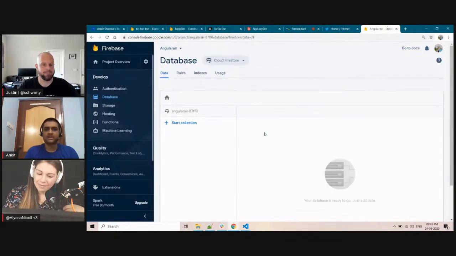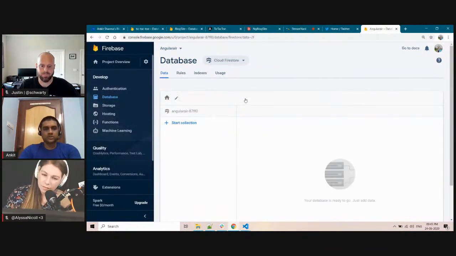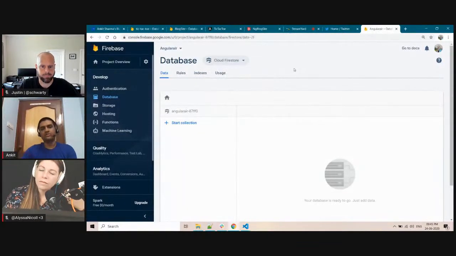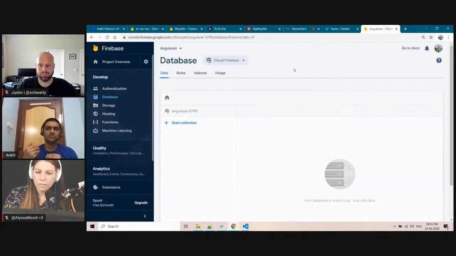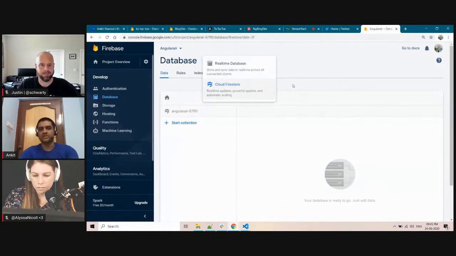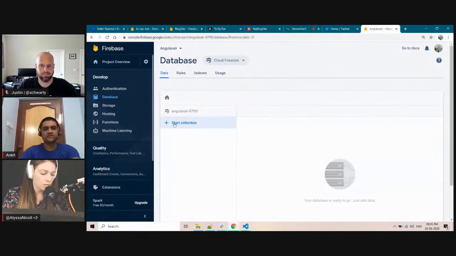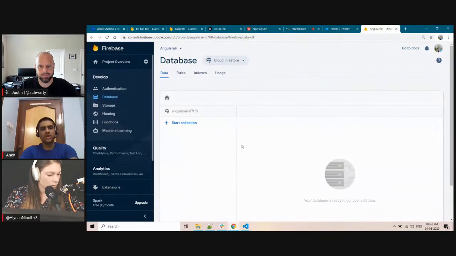Yes, correct. Here you can see there are two databases: real-time database and Cloud Firestore database. I am using Cloud Firestore database because it is more advanced and better than real-time database. There are some slight differences, but Firebase is promoting Cloud Firestore more than real-time. That's why I prefer Cloud Firestore. It's a NoSQL database. It has everything in JSON format. That's why you can see the word start collection. But right now we are not going to do anything here. We will do everything from our code.